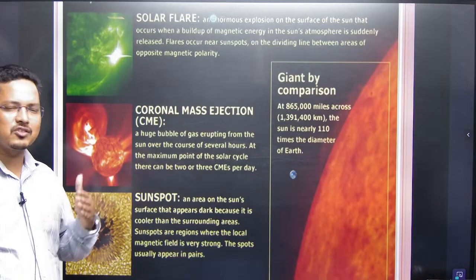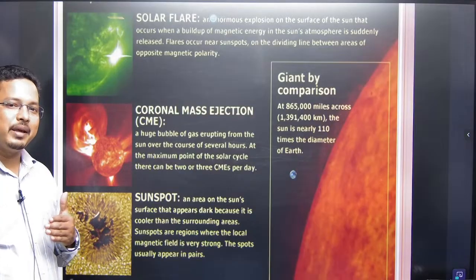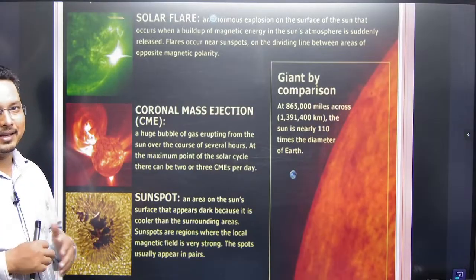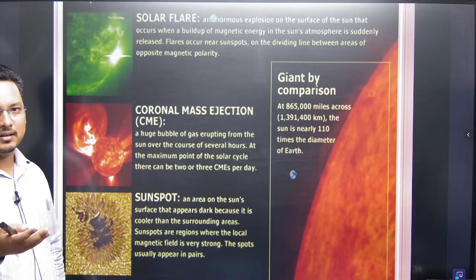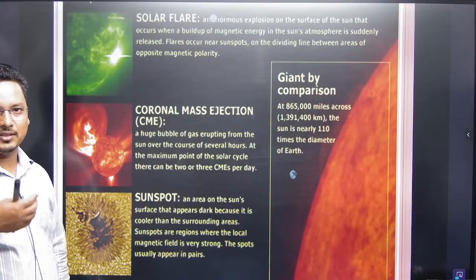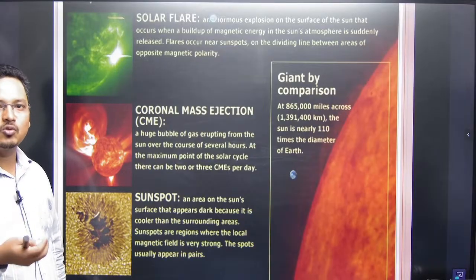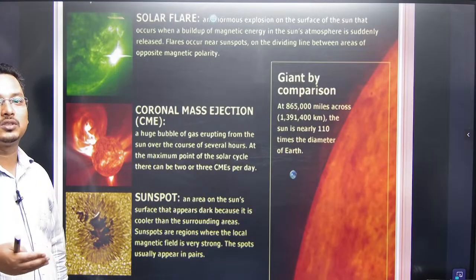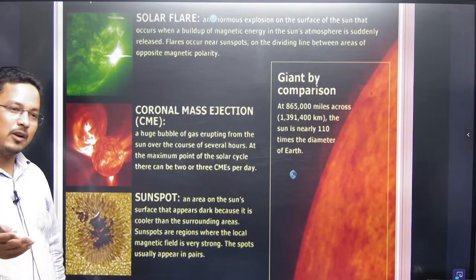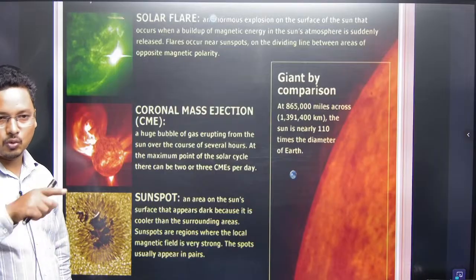If the number of sunspots is increasing, that may come in a La Nina year. That means whenever sunspots are more, the trade winds will be stronger. The monsoon could be more. A positive Indian Ocean Dipole can also happen. That could also be the positive phase of the Southern Oscillation.